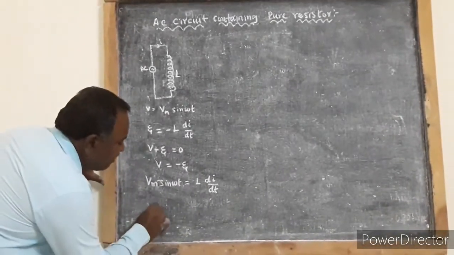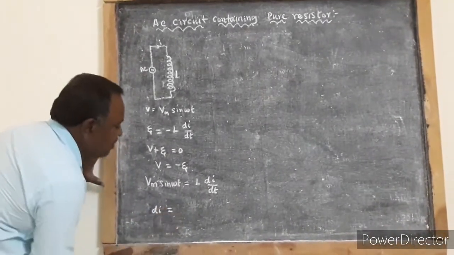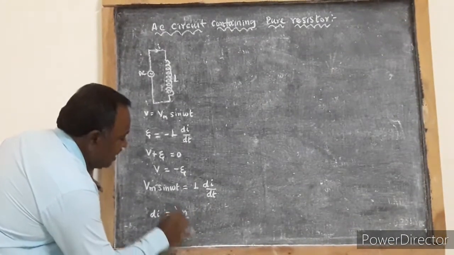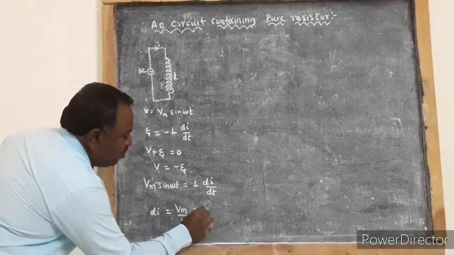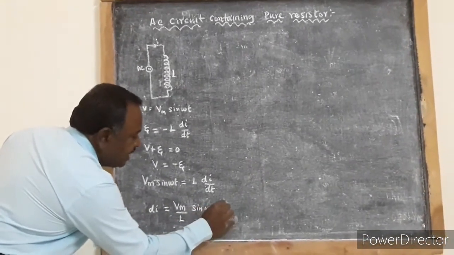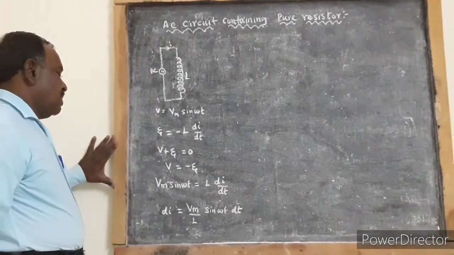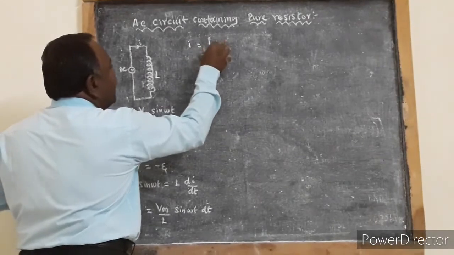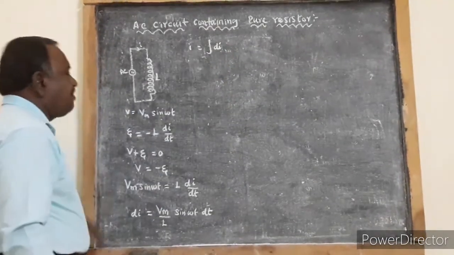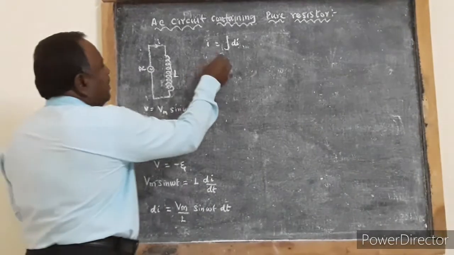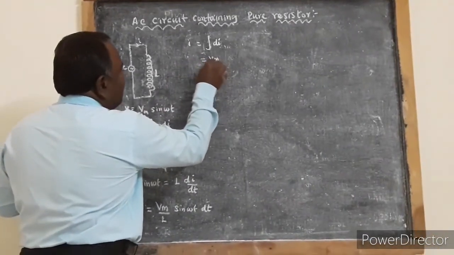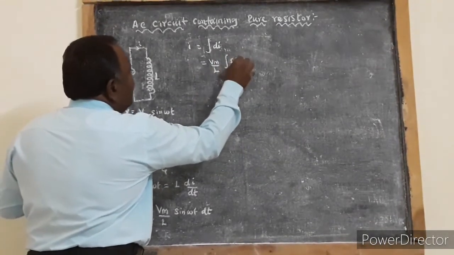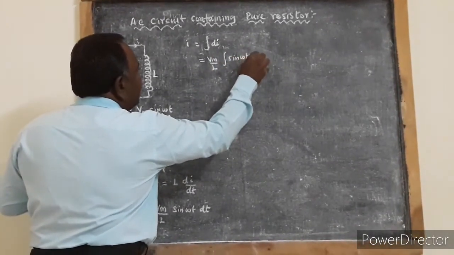So di is given by di is equal to Vm by L sin omega t into dt. Therefore I is equal to integral di. When we integrate di, we will have Vm by L integral sin omega t into dt.